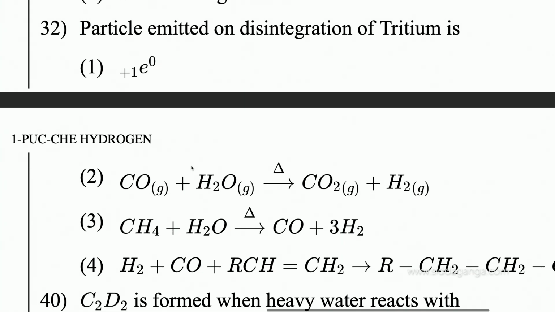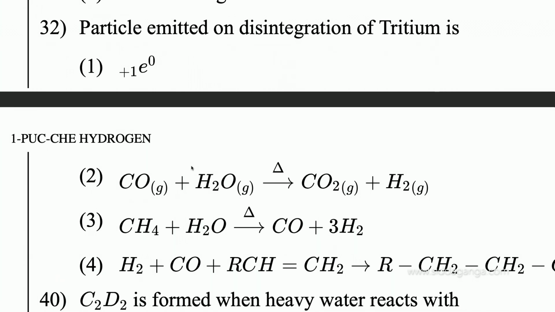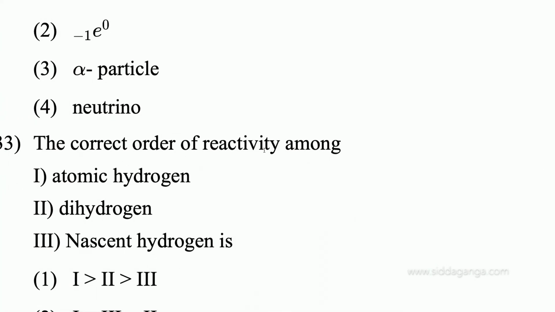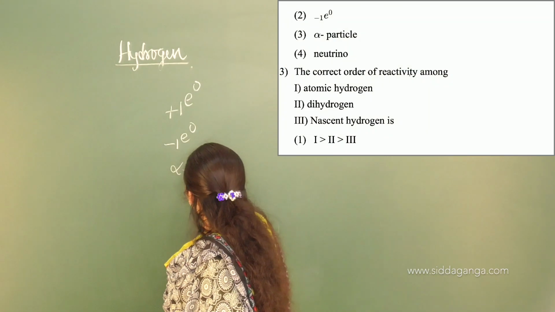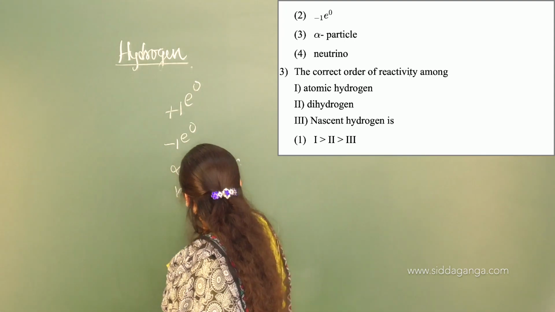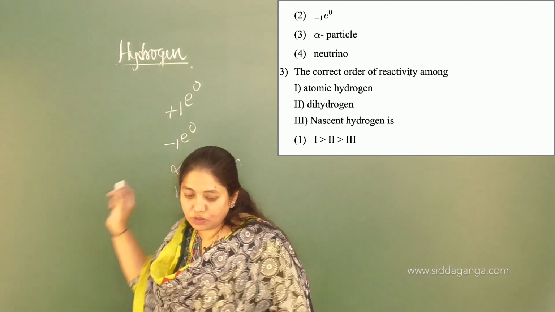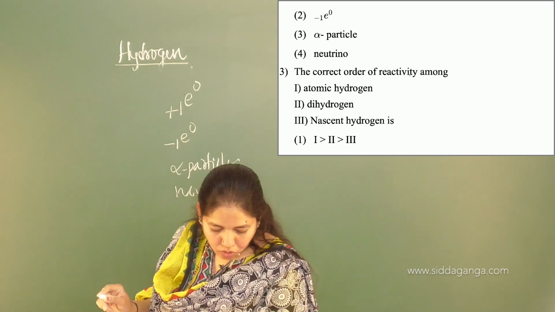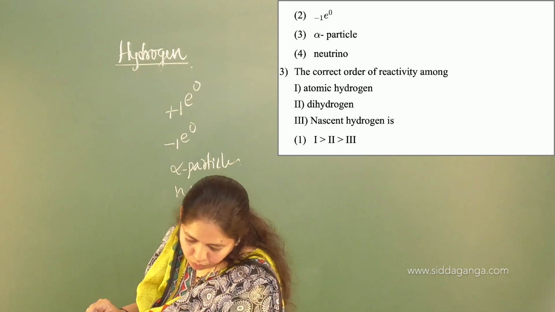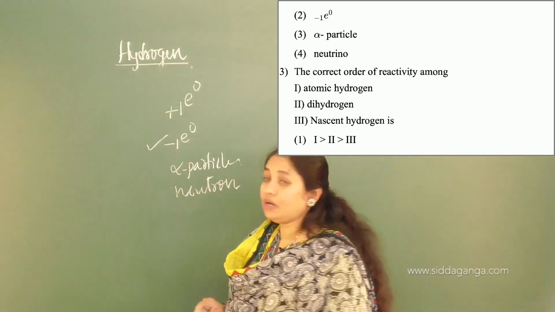Let me read. The particle emitted on disintegration of tritium is: the first option is plus 1 E0, the second option is minus 1 E0, the third one is alpha particle, and the next one is neutron. Okay. So here we have to say option 2. Yes, this is the answer for that question.